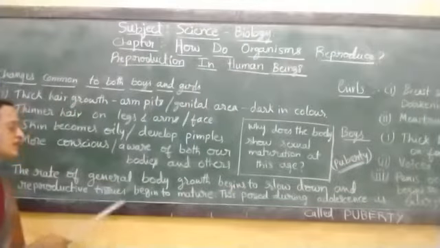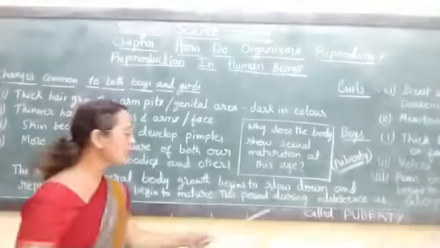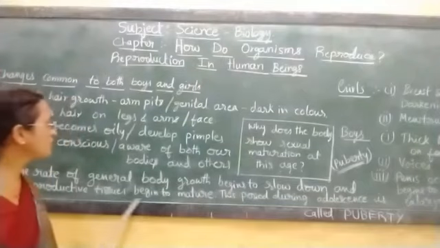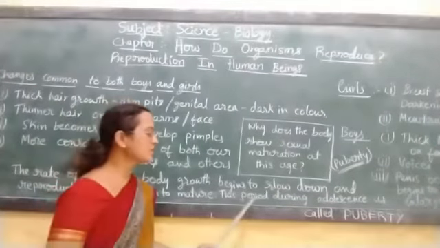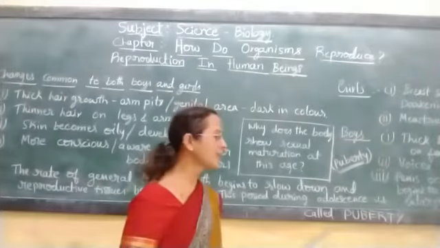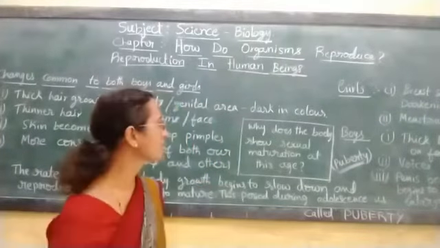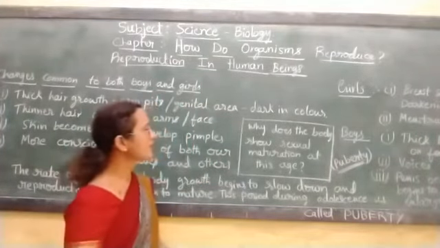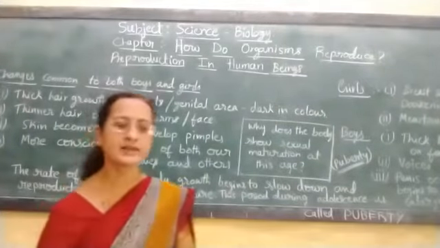So the rate of general body growth begins to slow down, and the reproductive tissues begin to mature. This period during adolescence is called puberty. So why does the body show sexual maturation at this age?